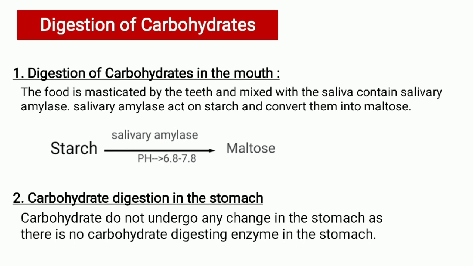The food is masticated by teeth and mixed with the saliva containing the salivary amylase. The salivary amylase acts on the starch and converts them into maltose. So in the picture we observe that the salivary amylase at a pH of 6.8 to 7.8 converts the starch into maltose. The maltose are the disaccharides.